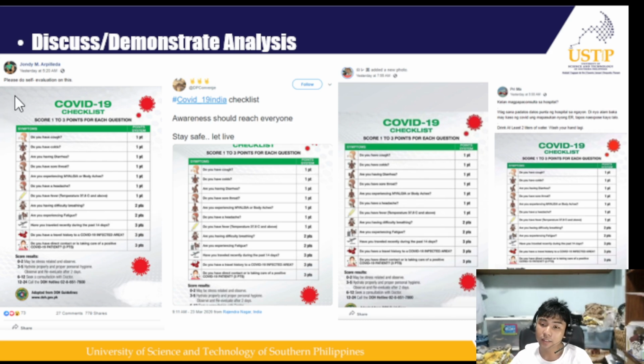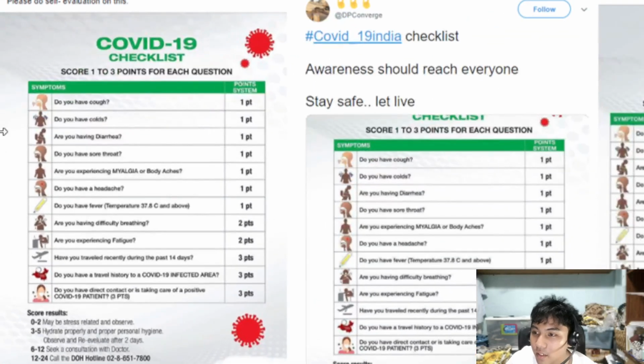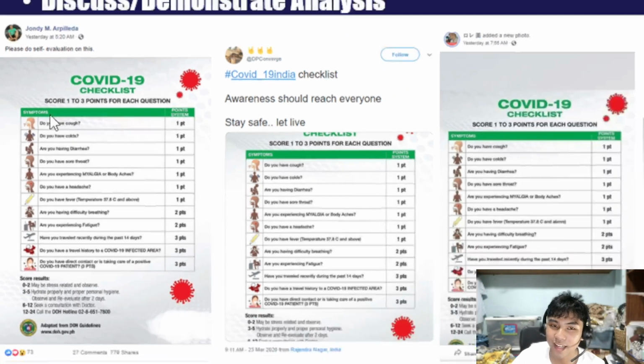If you look carefully, they say, let's see, please do self-evaluation on this. Awareness should reach everyone. Stay safe. Let's live, everyone. Or let's see, wait, it's so tiny. Kailan ba magpapakonsulta sa ospital, wag sana dalos-dalos punta ng ospital sa ngayon. Di niyo alam baka may kaso ng COVID yung mapasukan yung ER tapos na-expose kayo lalo. Drink at least 2 liters of water, wash your hands lagi. 'Di ba?